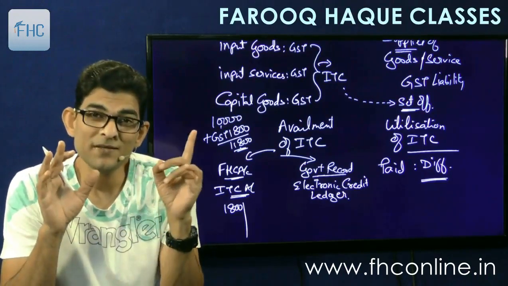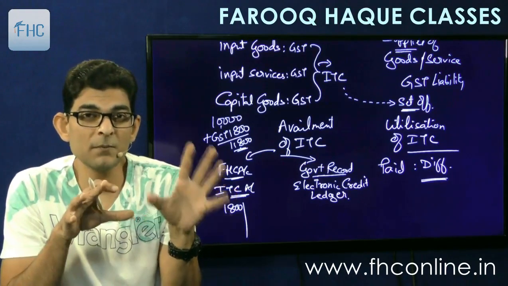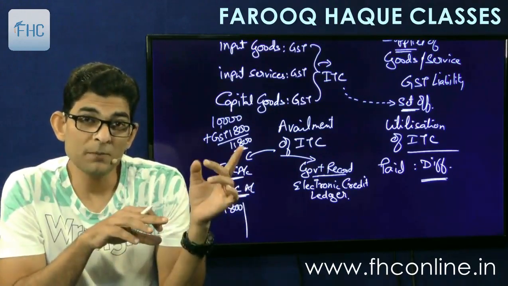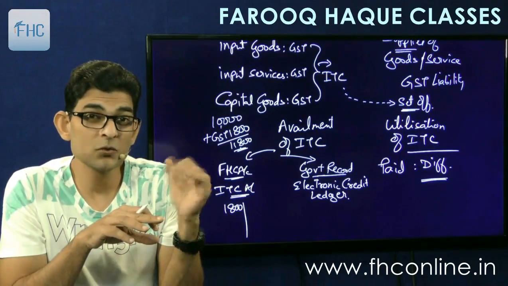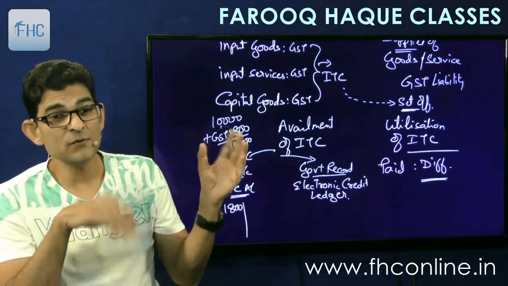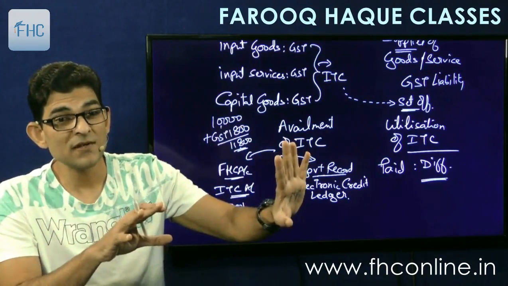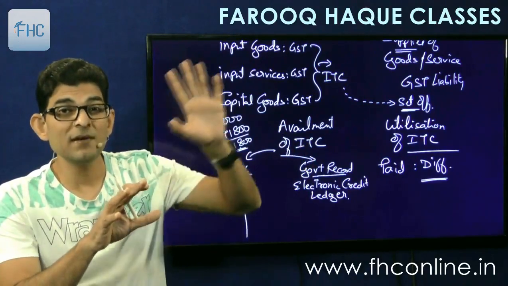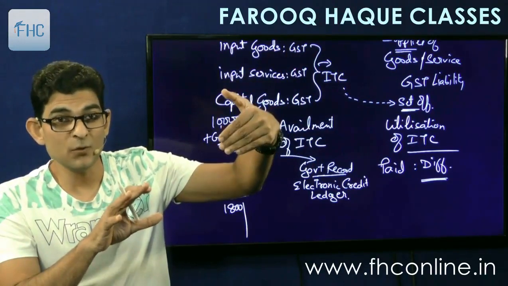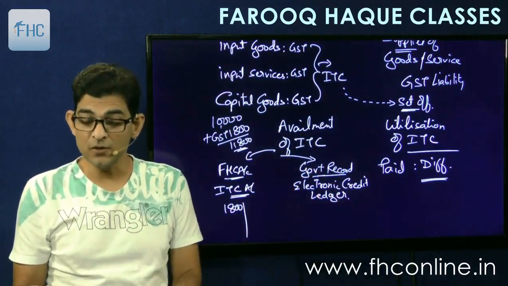So now that example that I gave you, bank and ourselves. So the bank is the government now. Take an example: government is bank. So when I deposit 1,000 with the bank, what does the bank do? It credits my account. So what will the government do? It will credit my account. So this 1800, just consider as if we have paid this 1800 to the government in advance. So what will the government do? It will credit Farooq Haq's account.